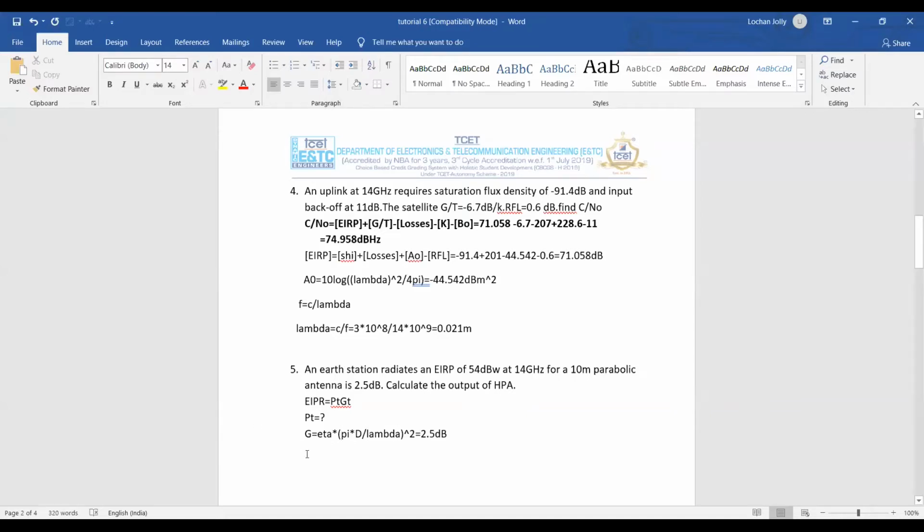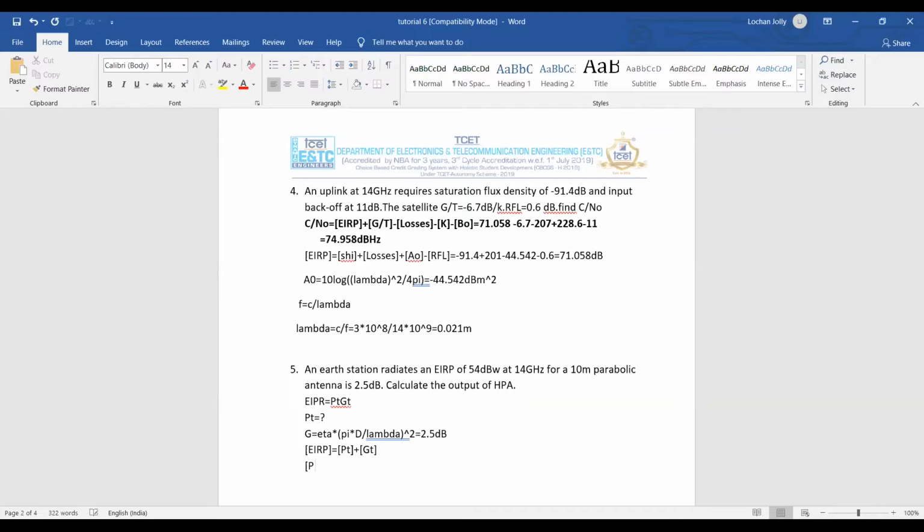Okay. So now I know the EIRP. In dBs, EIRP is equivalent to PT plus GT, correct? Now I know EIRP, I know GT. So what is my PT?